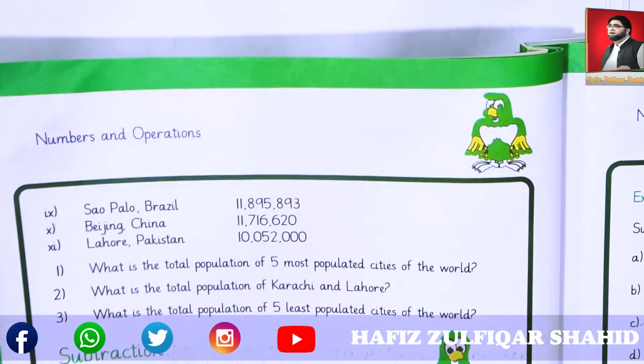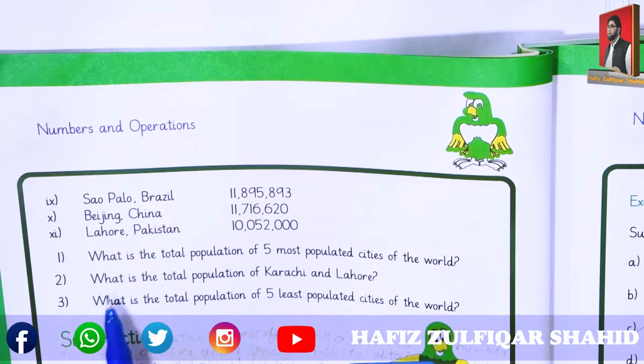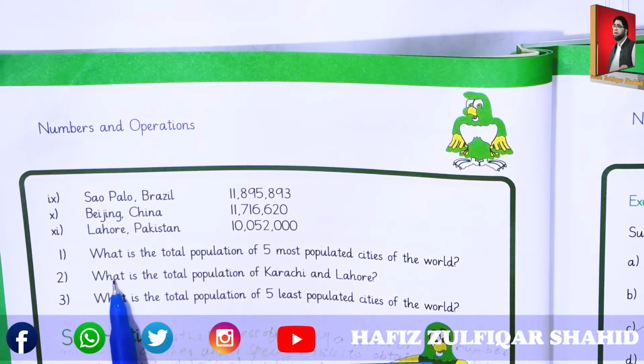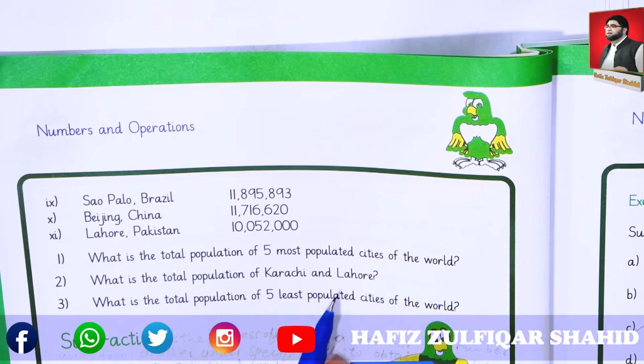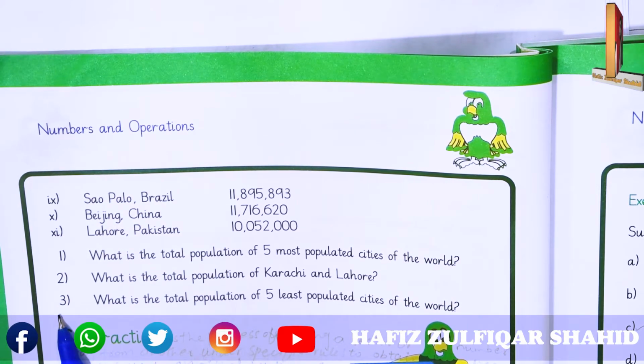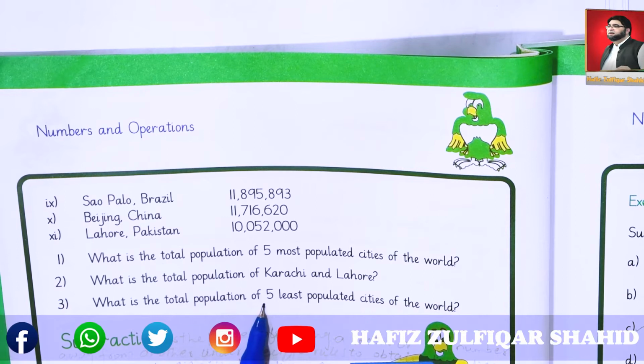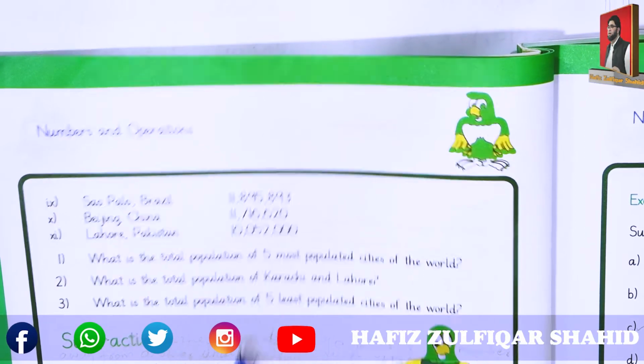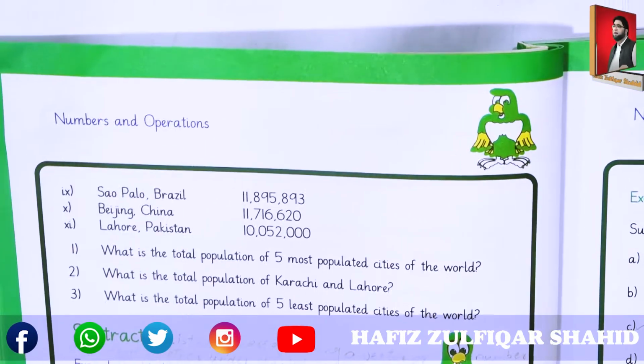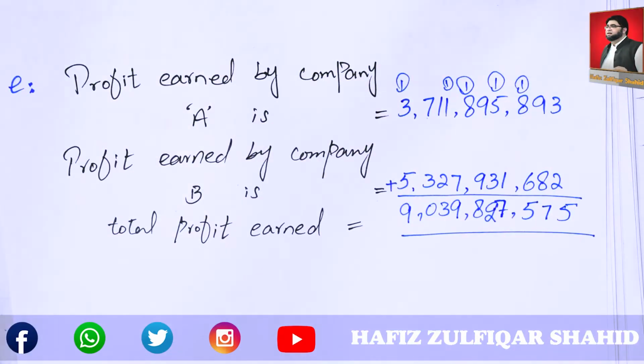Let's do it. And what is the second statement? Second is what is the total population of Karachi and Lahore, and the third is what is the total population of 5 least populated cities of the world. Okay, let's do it.